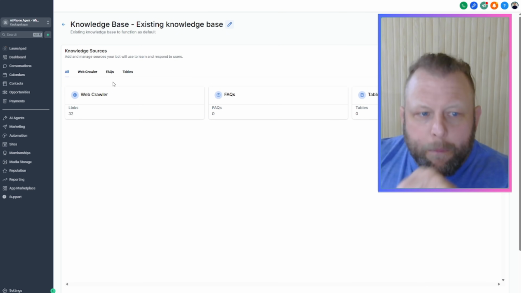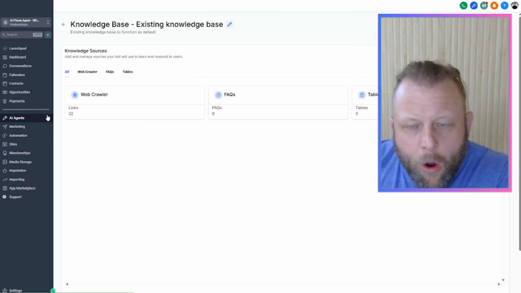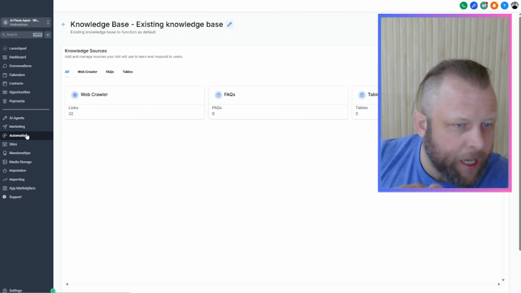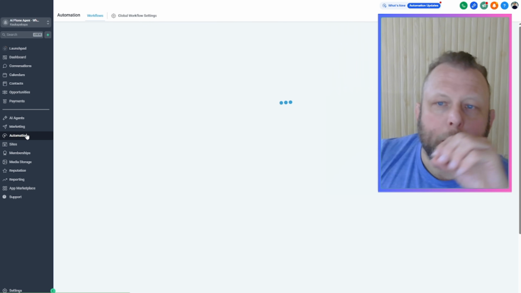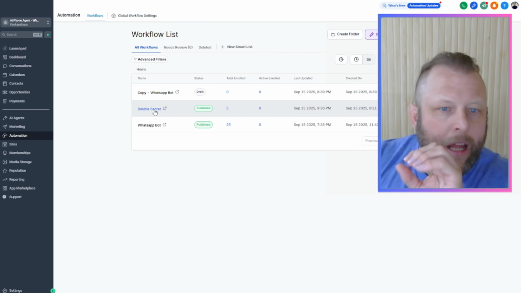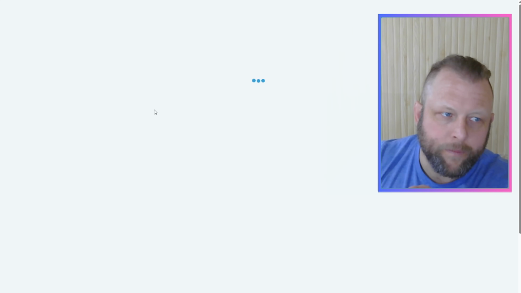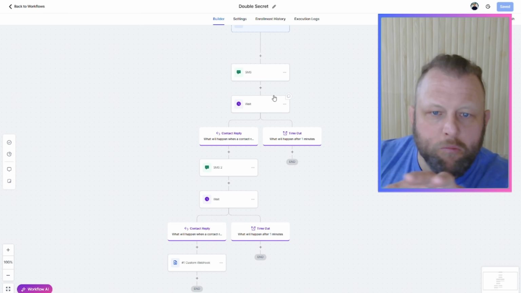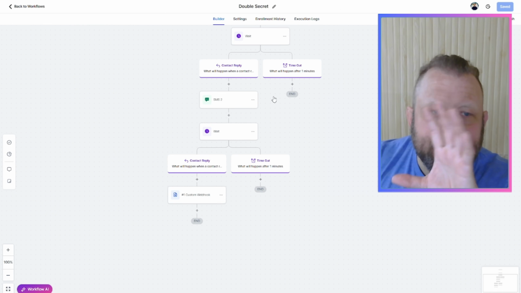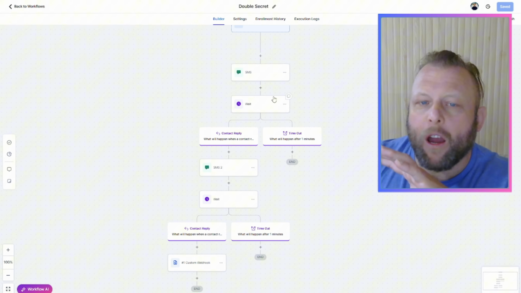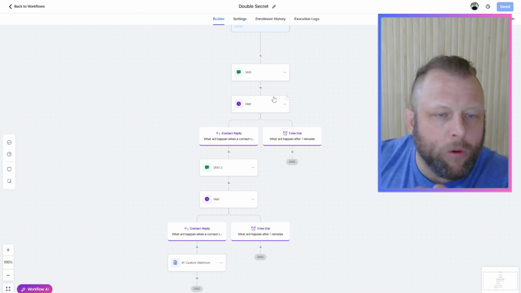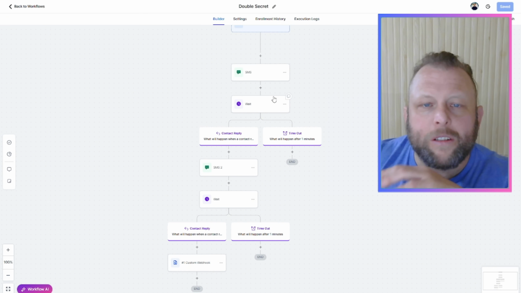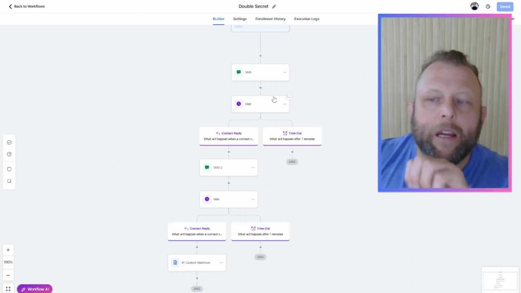Now, take a breather. This workflow is going to be very complicated. It's a very advanced workflow. You're more than welcome to have a simple workflow like this, but you should not. All it does is send a message, check if they reply, and if they reply, it sends a second message. If you go through all of this, yes, that will work, but I promise you, you're going to get reported. Meta's going to block your WhatsApp number.